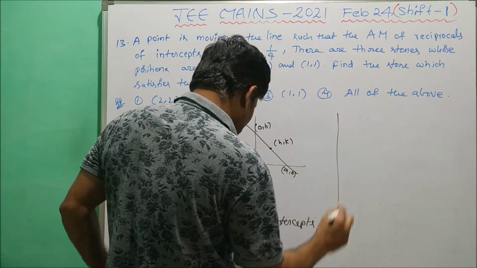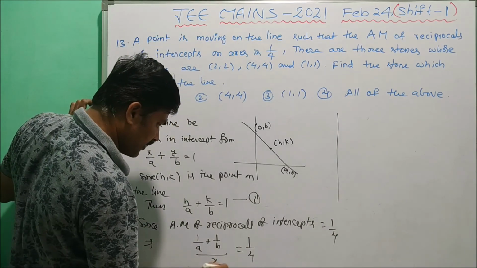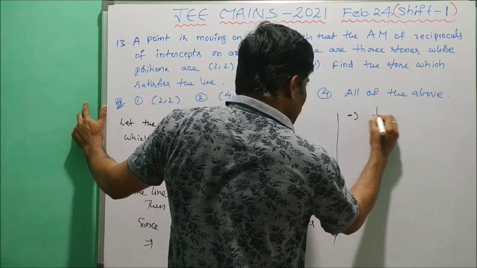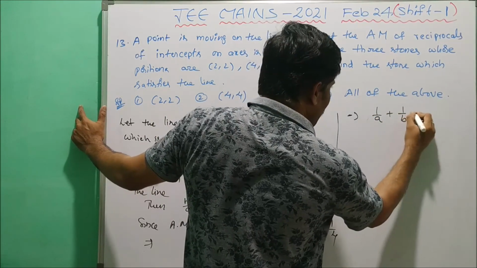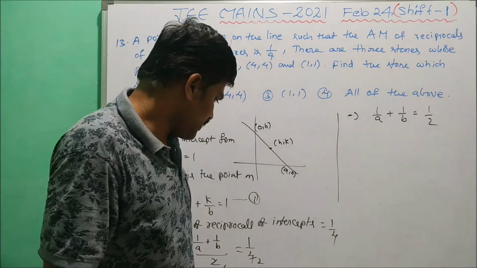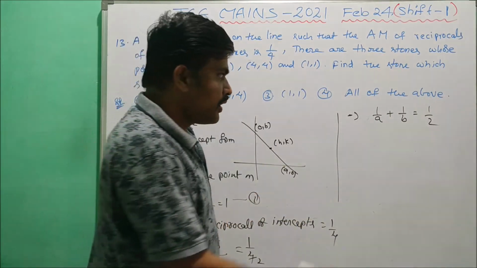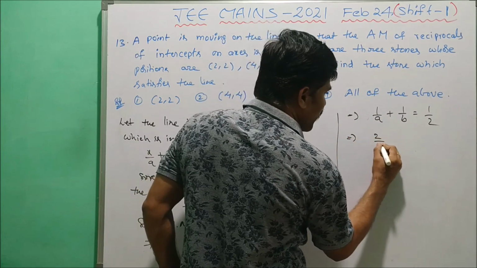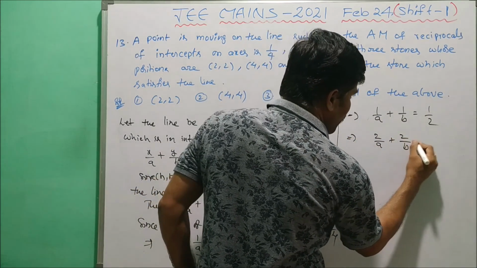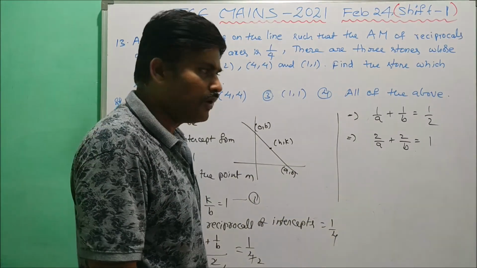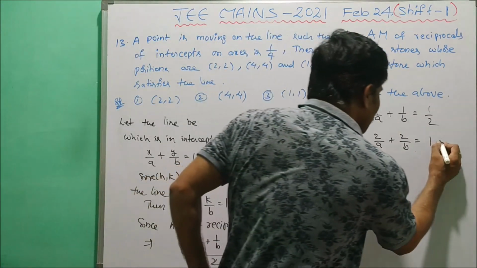Now from this, clearly 1 by a plus 1 by b equal to 1 by 2. So 1 by a plus 1 by b equal to 1 by 2. Now let us take 2 to the left side. Then we write 2 by a plus 2 by b equal to 1. Now this is equation 2.